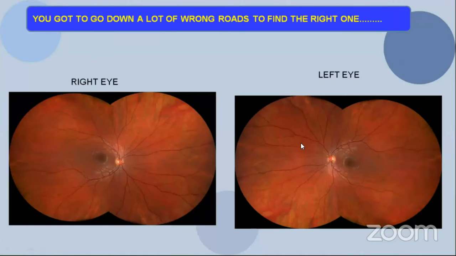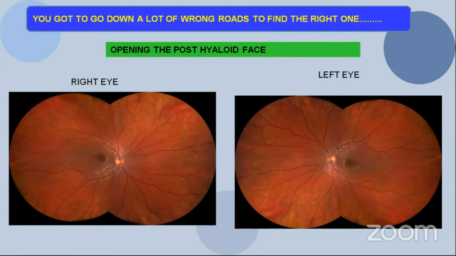Every surgeon goes down a lot of wrong doors till he finds the right one, is what I call this step. And most often my fellows or colleagues ask me, where do you open the posterior hyaloid phase? There is no correct rule for that, but still you can have some set of rules which you can follow. You are actually supposed to open the posterior hyaloid where it is elevated maximum.